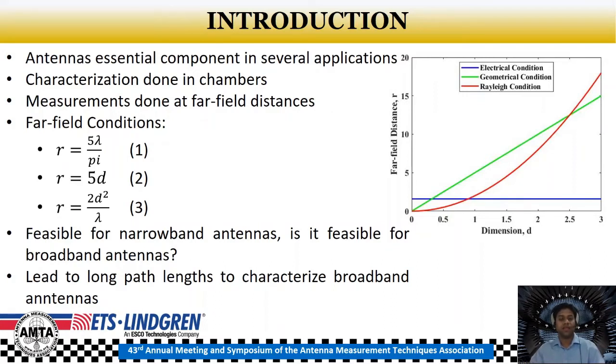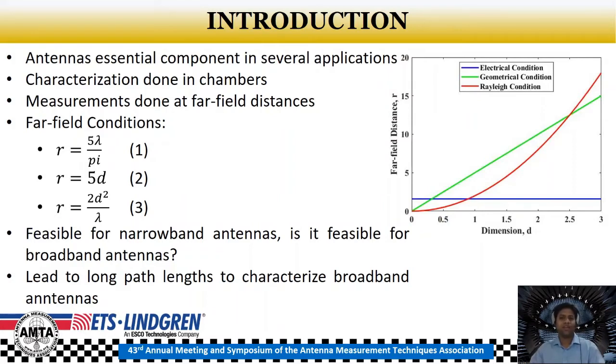In addition, the measurements have to be taken at far field distances to accurately characterize the various parameters. The latest draft document of the IEEE 149 standard cites three different criteria to yield the far field distances as shown here. So the first condition is the electrical condition, the second one is the geometrical condition, and the third one is the Rayleigh condition. The final far field distance is chosen to be the stricter amongst the three conditions for antenna characterization.